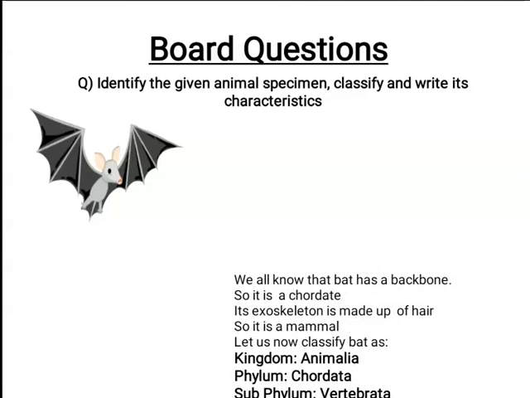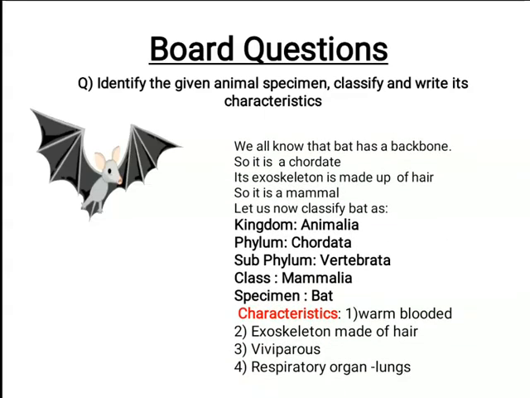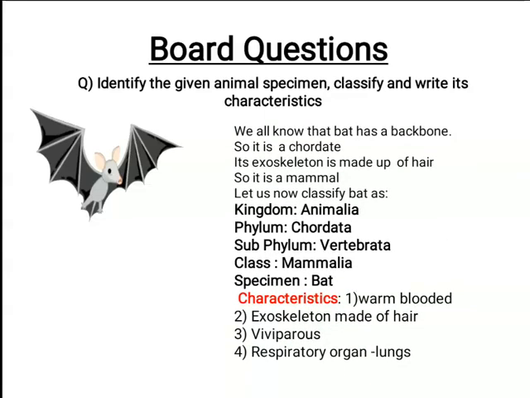We will notice that it has a backbone, so it is a chordate. Its exoskeleton is made up of hair, so it is a mammal. Therefore when we classify it, we have to write it specifically as kingdom Animalia, phylum Chordata, subphylum Vertebrata, class Mammalia, and the given specimen is bat.